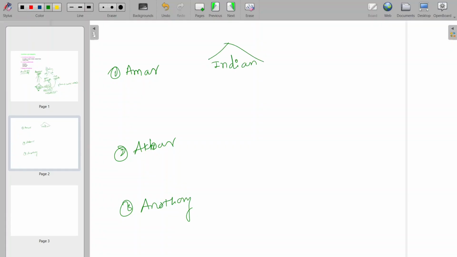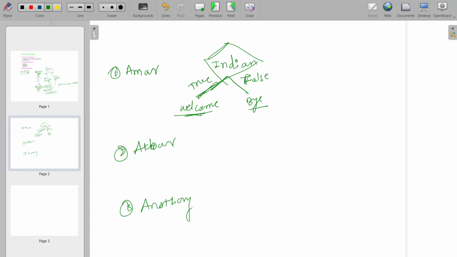If he is Indian, then the condition is true, and I say welcome. If he is not Indian, then this condition will be false. If the condition is false, then I'll say bye bye. Okay, for Amar.